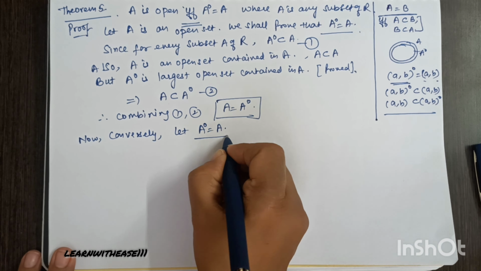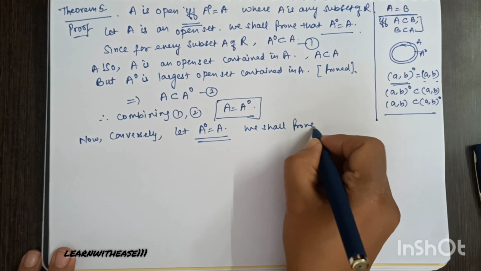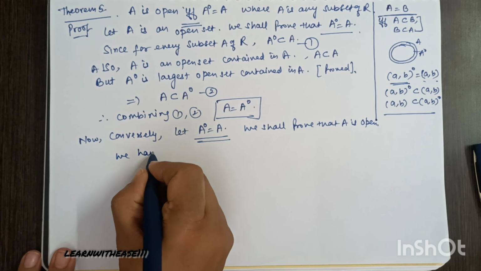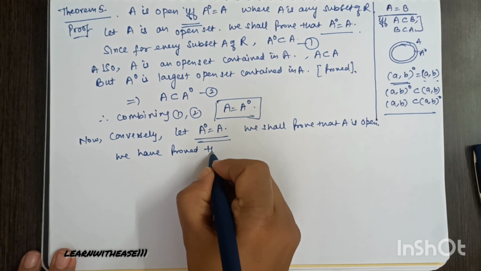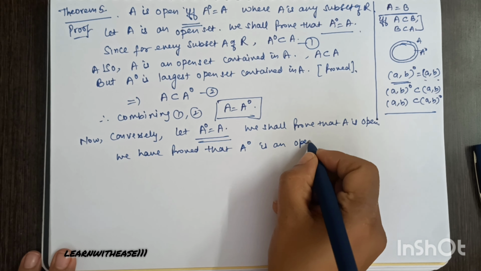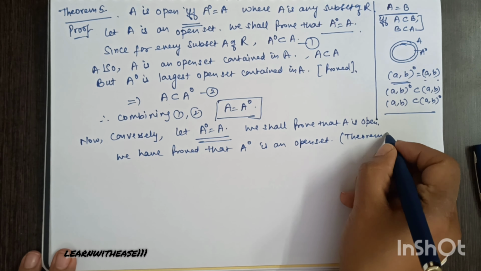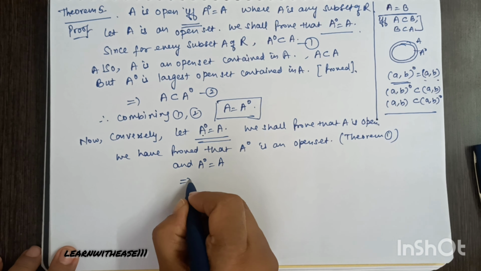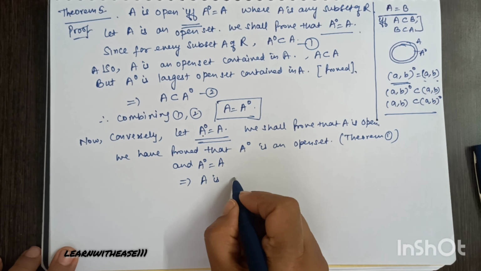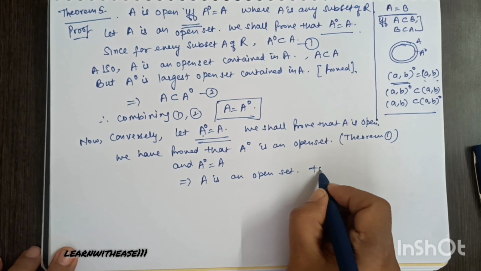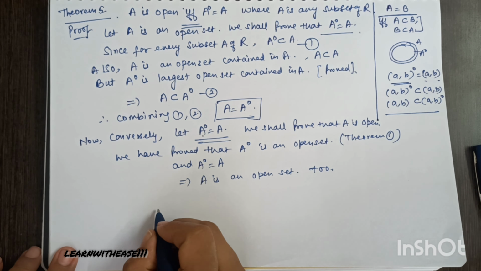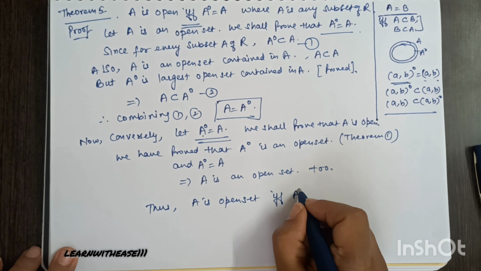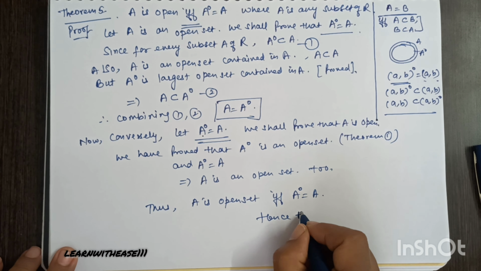Now conversely, let this result be true, A naught is equal to A. We will be proving A is an open set. Well, we have already proved A naught is the largest open set contained in A. So A naught is an open set. A naught is an open set, also proved separately in theorem 1. And A naught is equal to A. Two sets are equal, one is open, that means the other has to be open too. So A is an open set. So the result we have proved both ways. A is an open set if and only if A naught is equal to A.